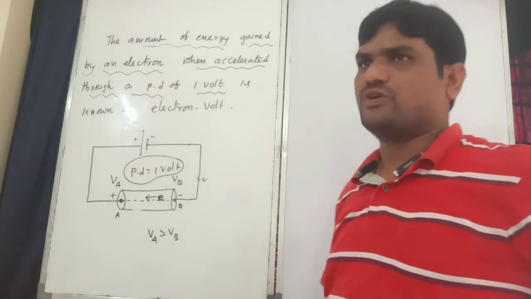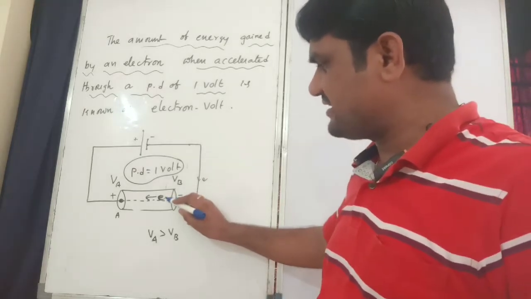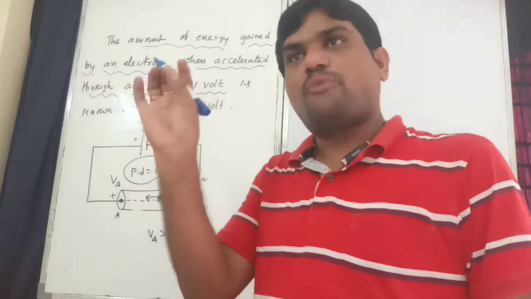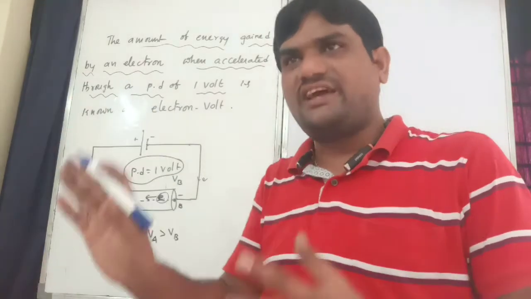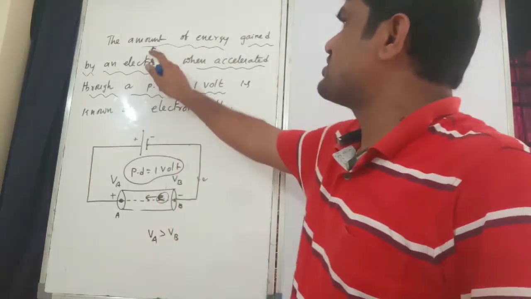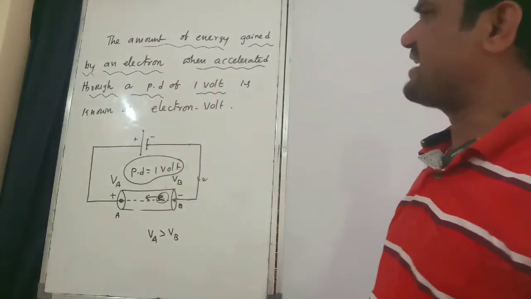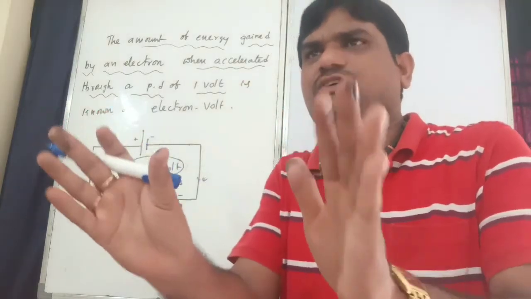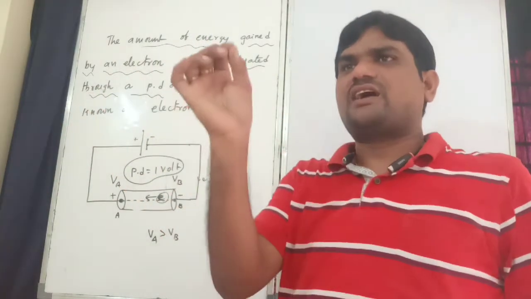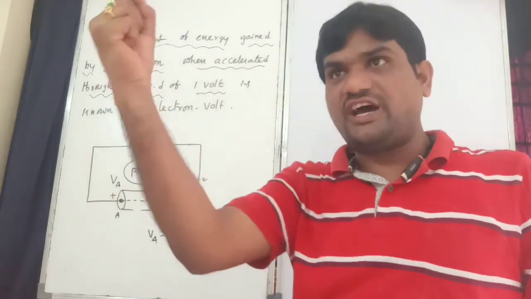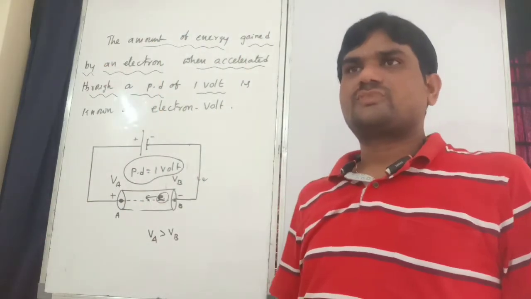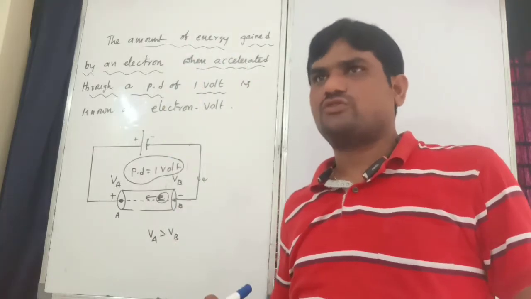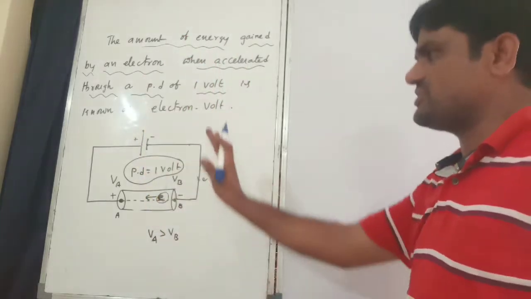That means the electron enters this field and the body will get acceleration. When the body is accelerated, the electron will get energy. That energy is known as electron volt.